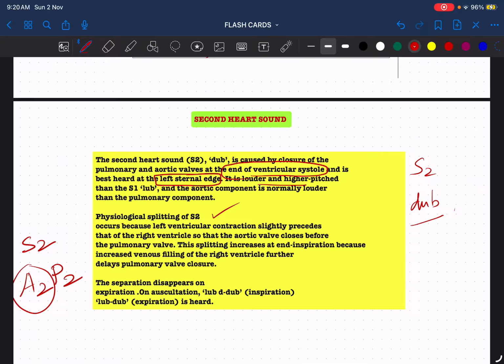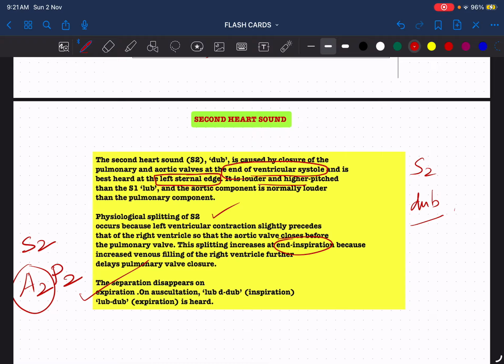So the aortic valve closes first, then occurs the closure of the pulmonary valve. And this splitting increases at the end of inspiration because of increased venous filling of the right ventricle, which further delays the pulmonary valve closure. That is why we ask the patients to hold their breath for some time, so that at the end of inspiration we will be able to appreciate the physiological splitting of the second heart sound, and on expiration it completely disappears.